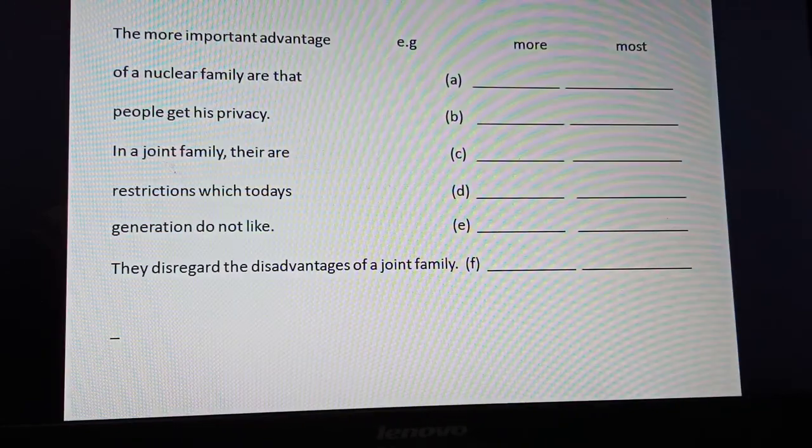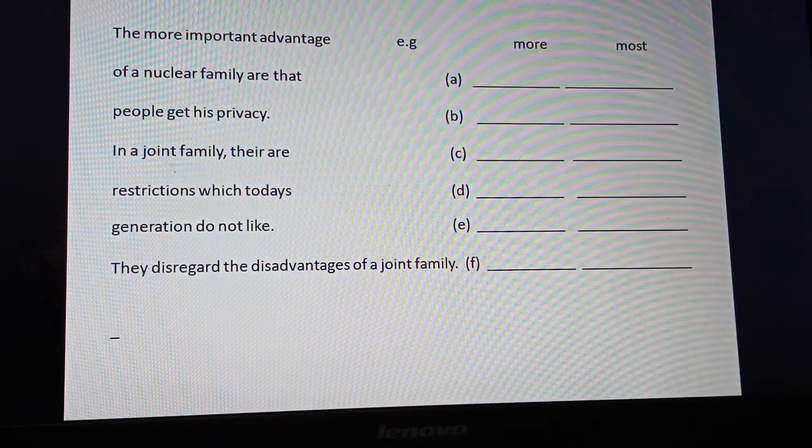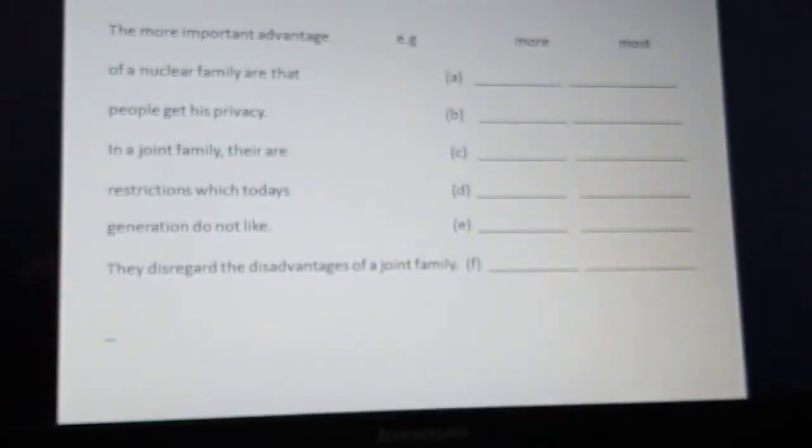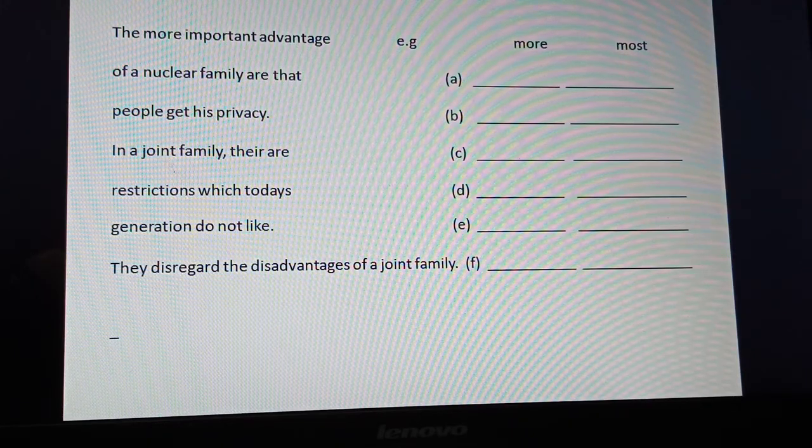Next one is the more important advantage. Example is given, most important advantage, not more important, of a nuclear family are that people get his privacy. In a joint family, there are restrictions which today's generation do not like. They disregard the disadvantages of a joint family. Clear? So, these 2 examples you do in your grammar composition notebook. Whenever there is a chance, maybe after the Diwali vacation, I will check, because you have internal marks from your notebook also. Thank you, students.